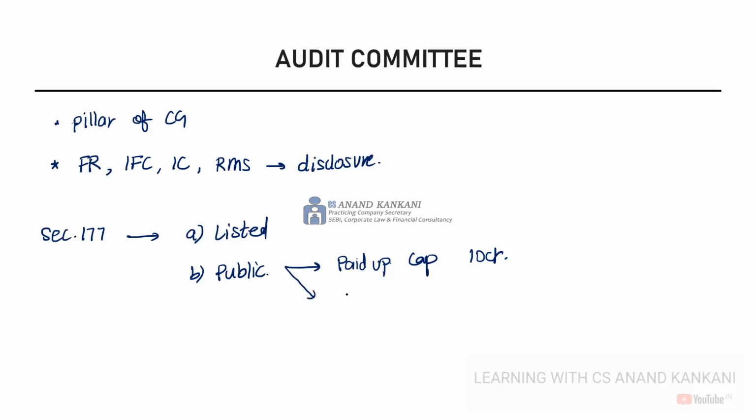Or if the company has a turnover of 100 crores or more, or if the company has outstanding debts, deposits, loans, borrowings, etc., exceeding 50 crores, right? So this is 50 crores or more. So all this is 10 crore, 100 crore, 50 crores or more.